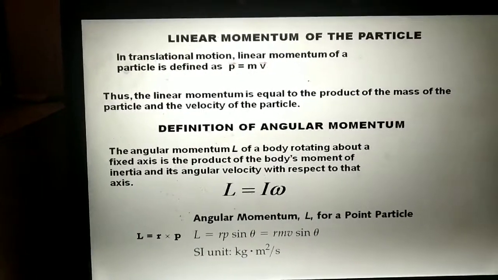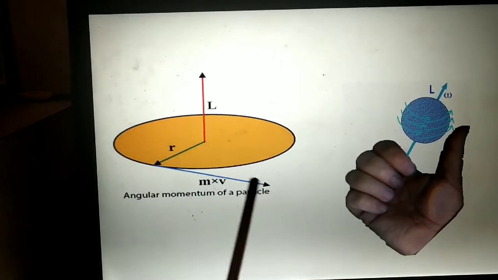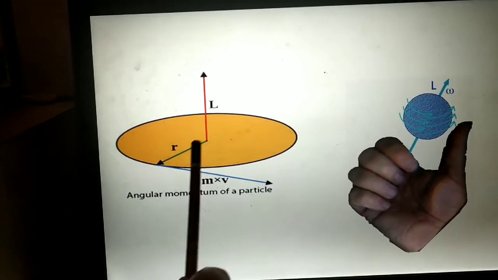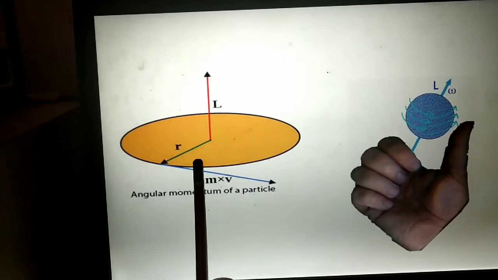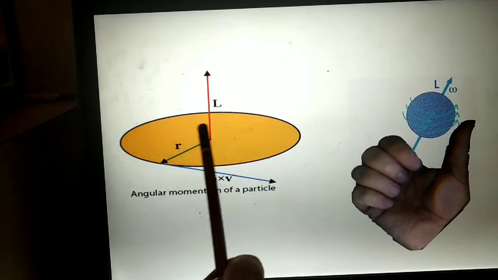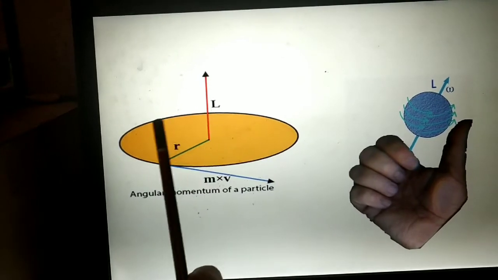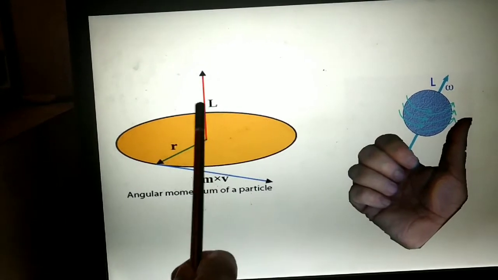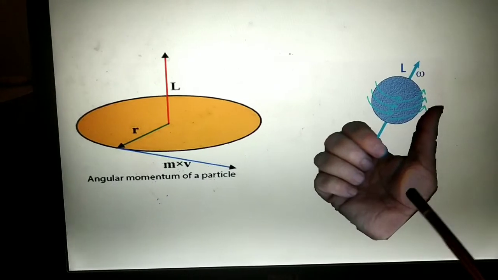Let us see this diagram. This is your vector r, this is your vector p. m cross v is nothing but p. This r and this p are perpendicular to each other, which means they are in a cross product. The resultant L will also be perpendicular to this plane. All three are mutually perpendicular to each other, which means the direction of angular momentum will be along the axis of rotation. The direction is given by the right hand thumb rule.